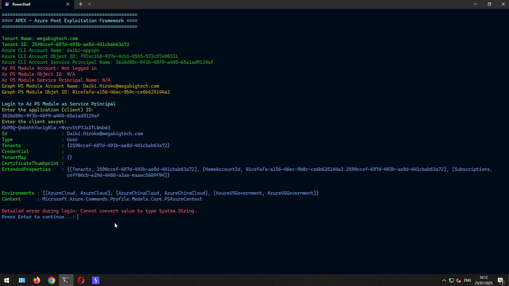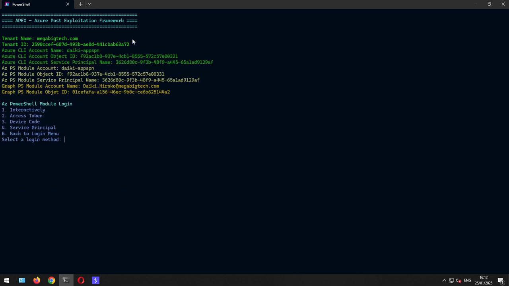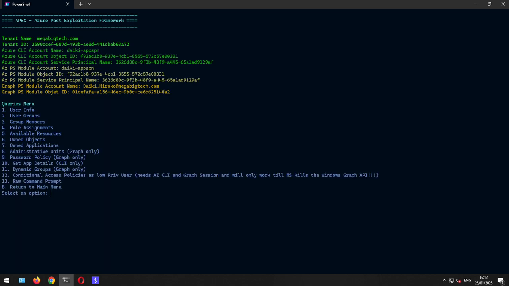It gives an error here, but that shouldn't bother us. It's still working, so we can see we are logged into CLI as the FSPN and to the PowerShell module. No problem.